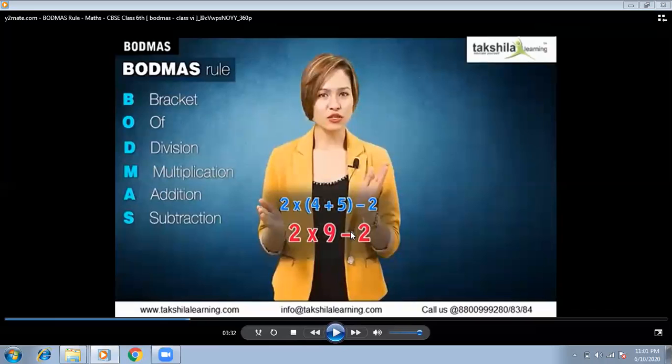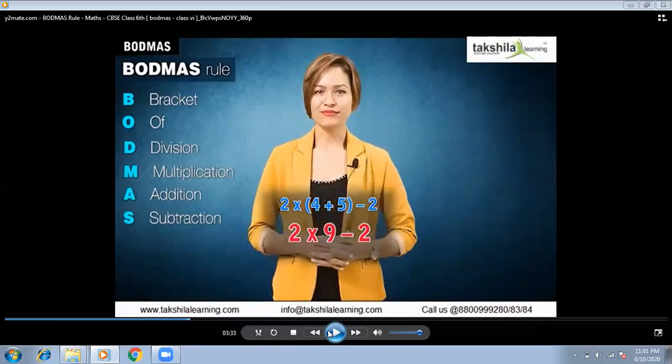Then there is a sign of subtraction, and there is 2. So every number has to be written in the same place. It doesn't mean that if you are doing any operation first, you write its answer first. You will not change the position of the numbers here and there. Is that clear? If you change the position of the numbers, you will get a wrong answer.